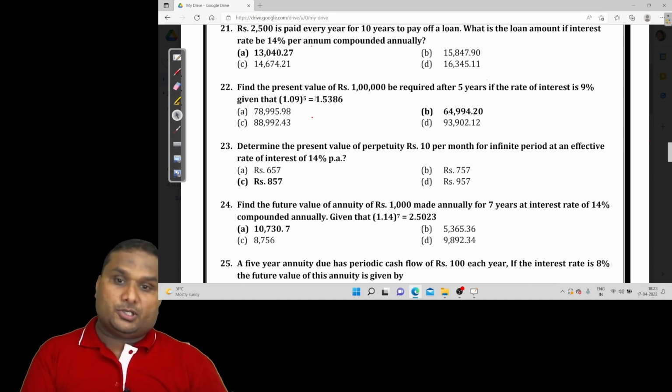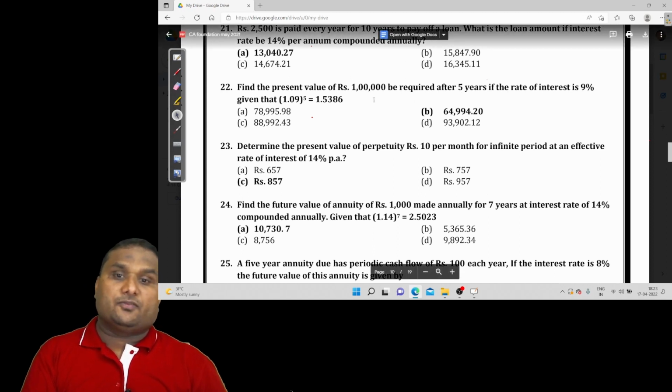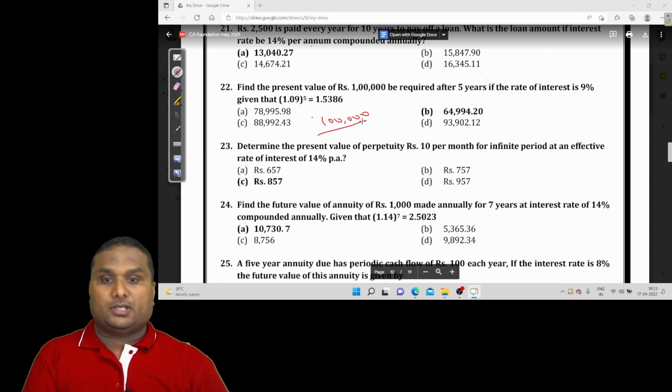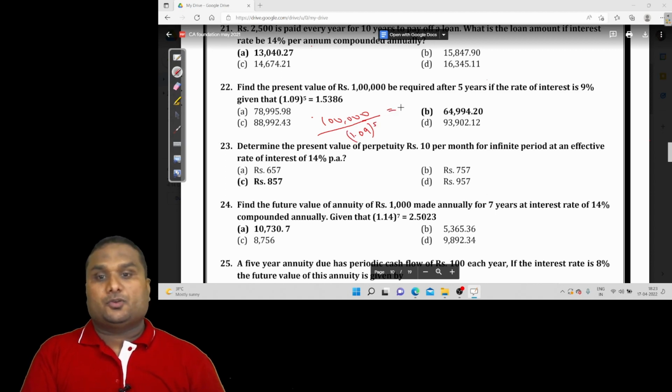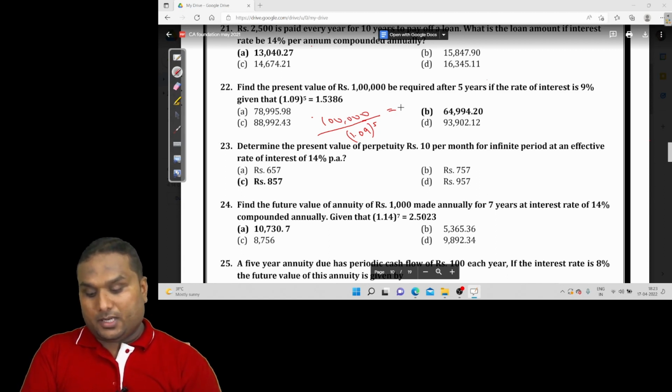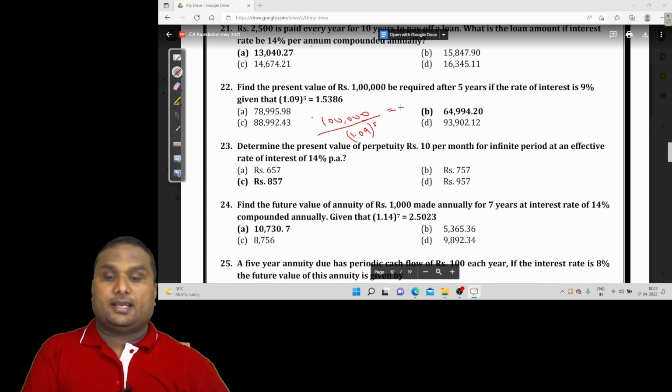Now question number 22: the present value of rupees 1 lakh to be received after 5 years if the rate of interest is 9%. There are two different ways to solve this, both the same. The rate of interest is 9%, which is 1.09 to the power 5, already given as 1.5386. So 1 lakh divided by 1.5386. The answer is 64,994.15. This is one answer.